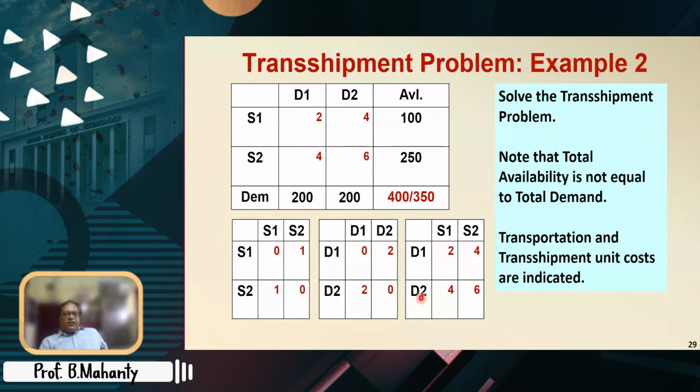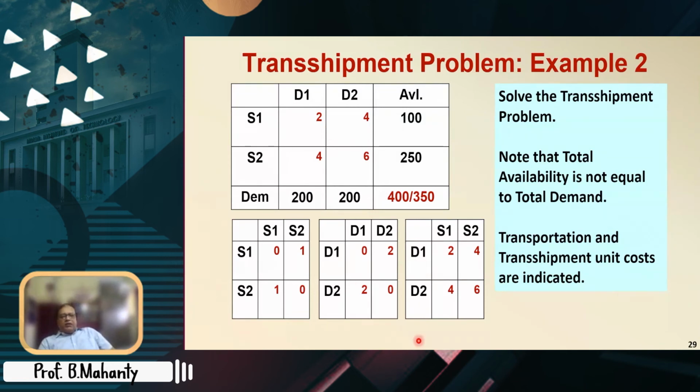The three different matrices are given, that is S1 to S1 is 0, S1 to S2 is 1, S2 to S1 is 1, S2 to S2 is 0, D1 to D2 is 2, D2 to D1 is also 2, and also D1 to S1, D1 to S2, D2 to S1, and D2 to S2 are given. In fact, that is the same matrix. It should be the transpose of the original matrix, but the costs are the same. That means S1 to D1 and D1 to S1 both cost the same.